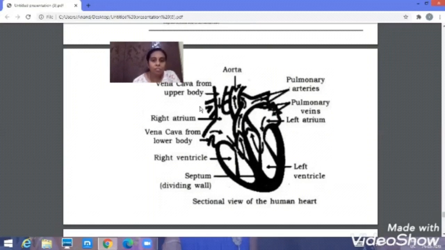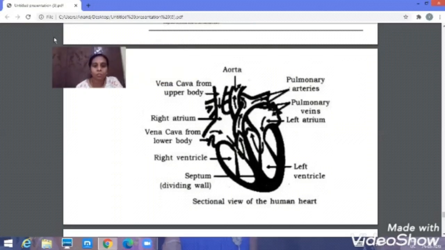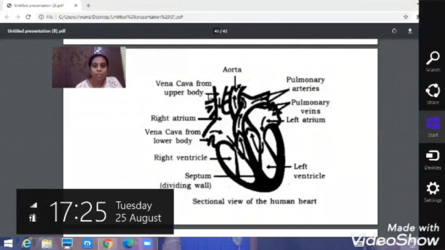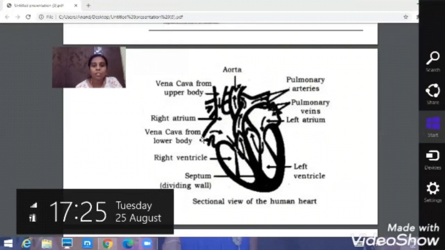Then you can just observe here the superior vena cava. This one we call the superior vena cava, and this one we call the inferior vena cava. So what is the function of the superior vena cava and inferior vena cava? The superior and inferior vena cava bring deoxygenated blood from the different parts of the body to the right atrium.